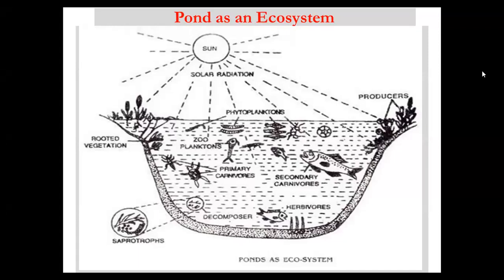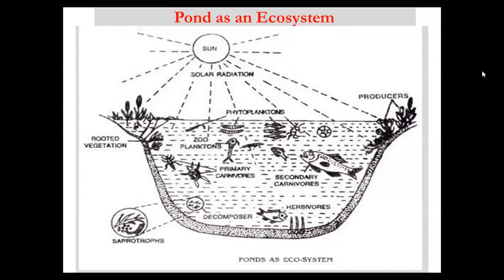Solar radiation is an abiotic component. Water is an abiotic component, and different organisms are there, right? Producers are there, herbivores are there, secondary carnivores, primary carnivores, zooplanktons, rooted vegetated plants, saprophytes. All these are given in this. Now, it is an ecosystem where all the organisms interact with each other and transfer the energy from one level to the next level. Okay, so this is a diagram of the pond ecosystem.